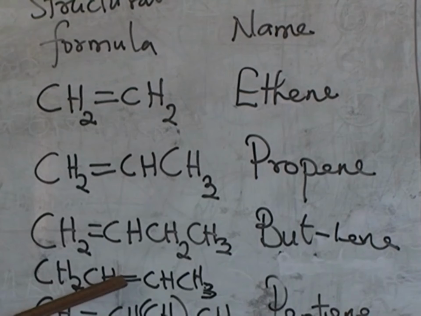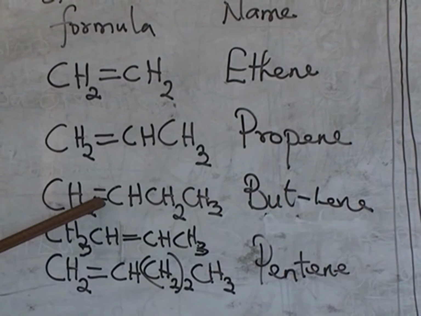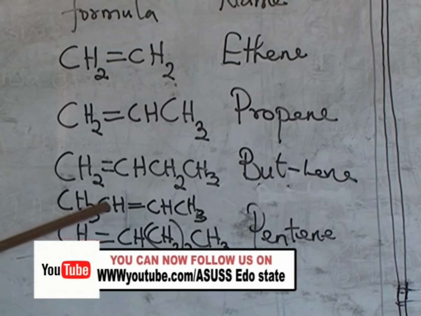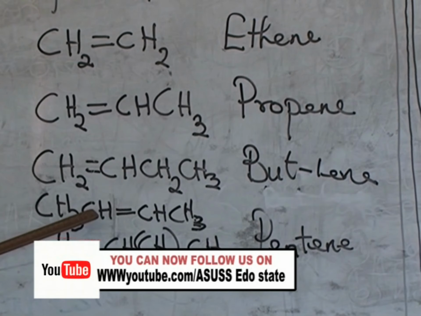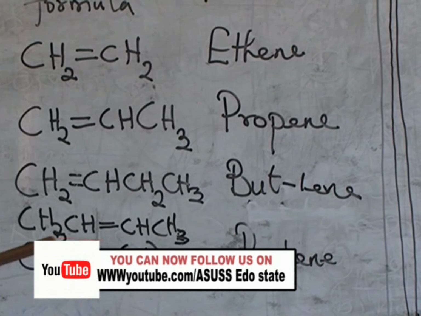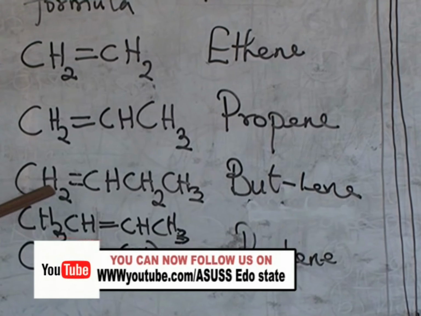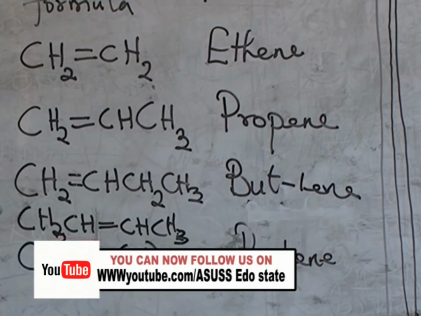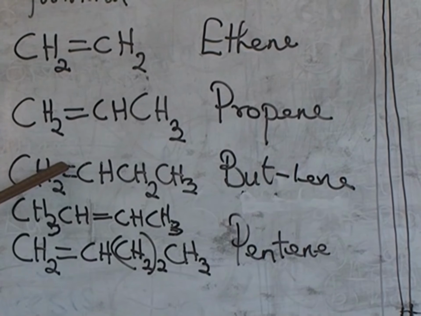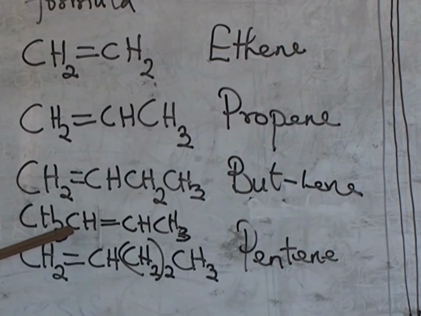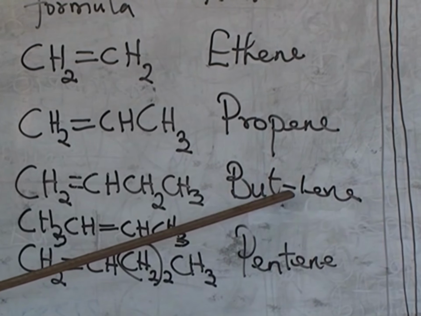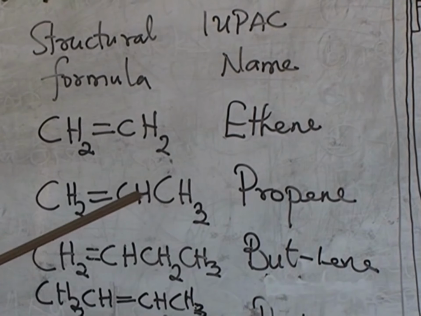But their structural formulas are different. Now here you have the double bond, your unsaturation, after the first carbon atom. But here you are having it after the second carbon atom. Now that makes them structurally different. Now we call this kind of process isomerism, when compounds have the same molecular formula but different structural formula. Now the name of this compound is going to be different from the name we have here, which is but-1-ene or butene that we said initially.